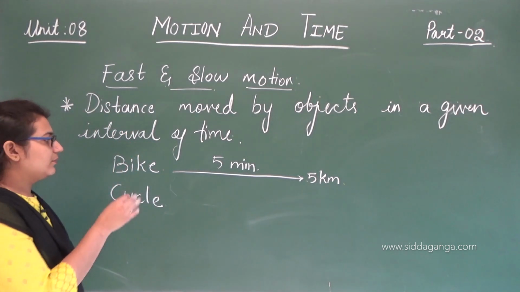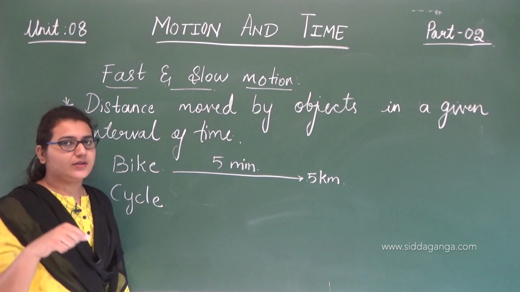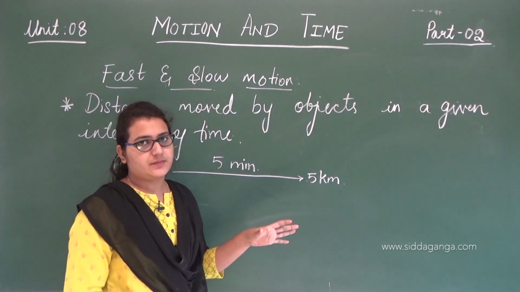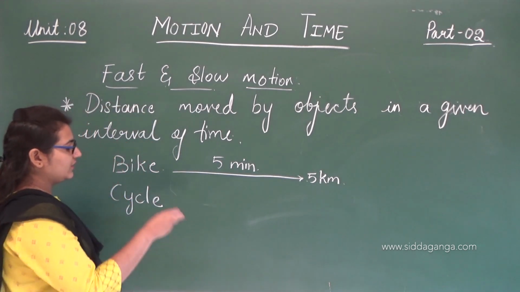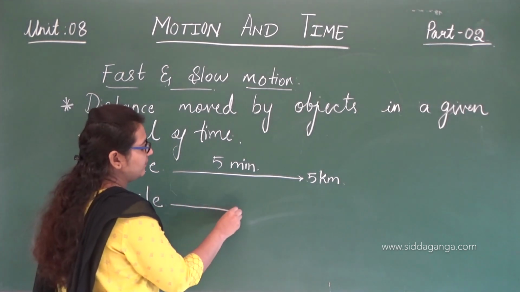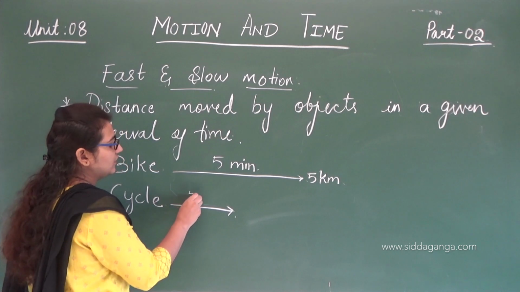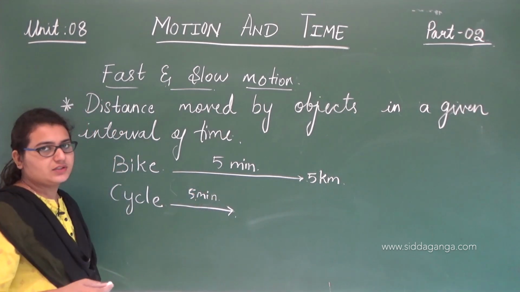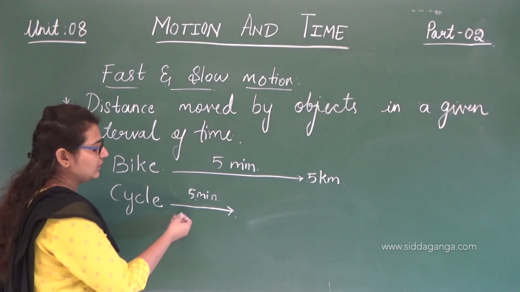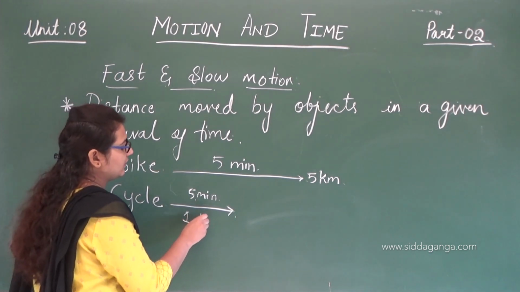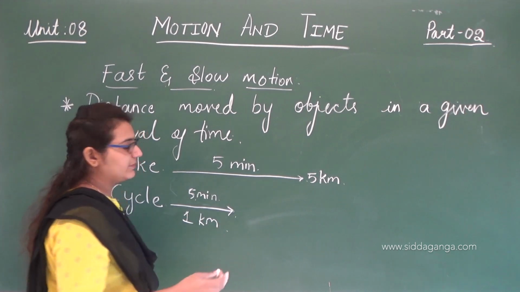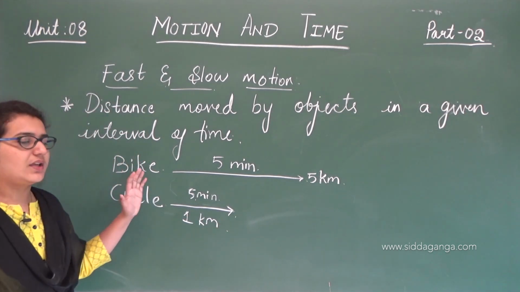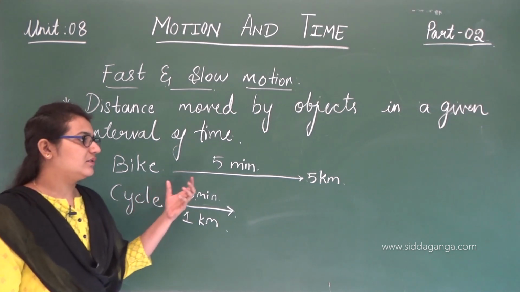By using this bike, we'll cover 5 kilometers in 5 minutes. But with this cycle, in the same time, with 5 minutes only, it just covers 1 kilometer, something like that, or 2. So see what I am trying to say is, here we have taken the same time.